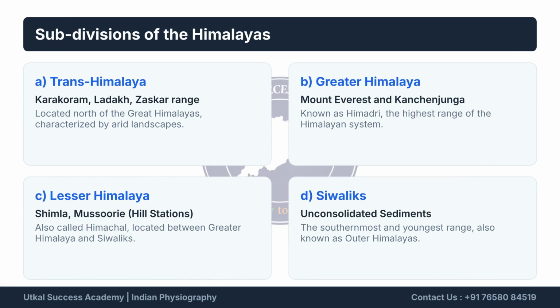Trans-Himalaya is located north of the Great Himalayas and includes the Karakoram and Zanskar ranges. Greater Himalaya, or Himadri, is the highest range and includes Mount Everest. Lesser Himalaya, also called Himachal, includes hill stations like Shimla. Siwaliks, or Outer Himalayas, are the southernmost and youngest range, composed of unconsolidated sediments.